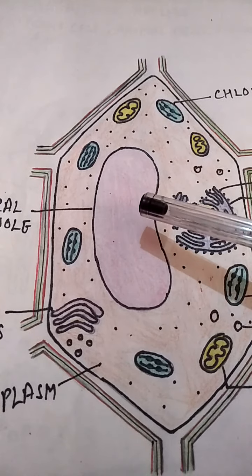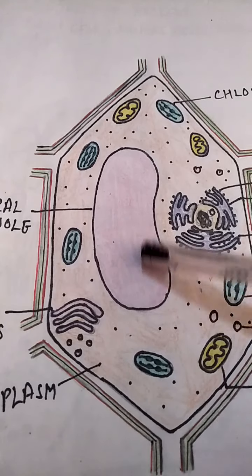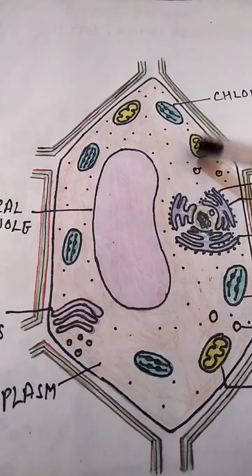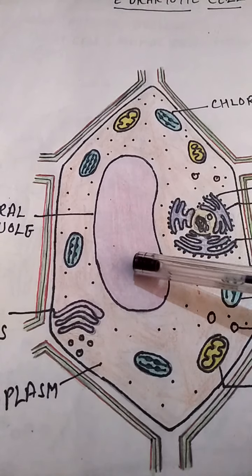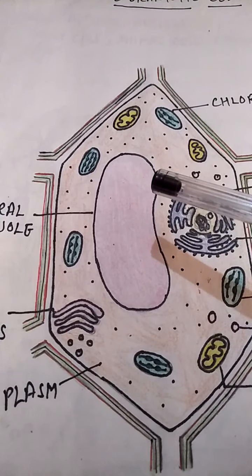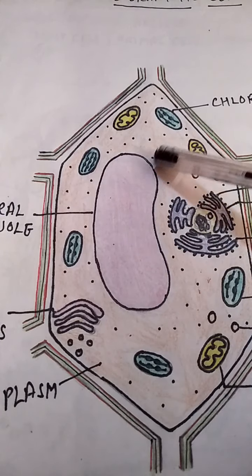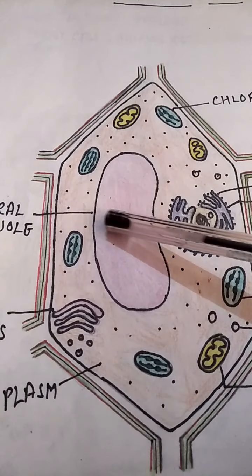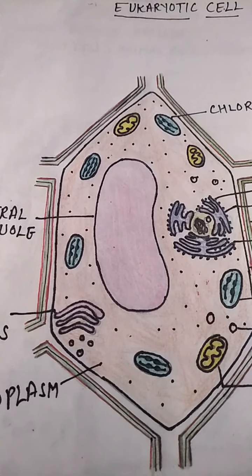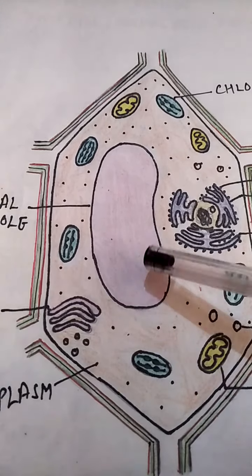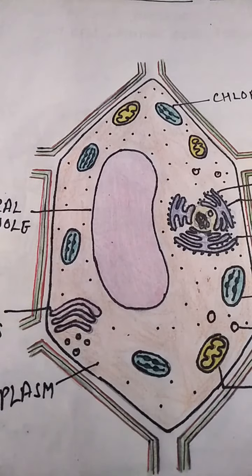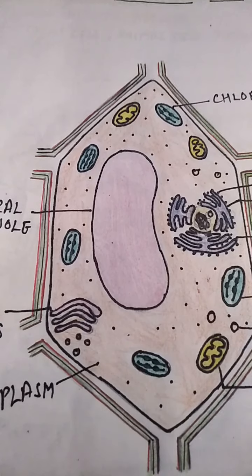Students, I want to tell one thing, that cell sap is hypertonic compared to the surrounding. It means it contains a high concentration of solutes compared to the surrounding. That is why water moves toward the vacuoles through osmosis. The pH of the cell sap is acidic.